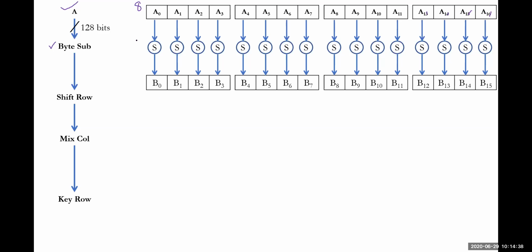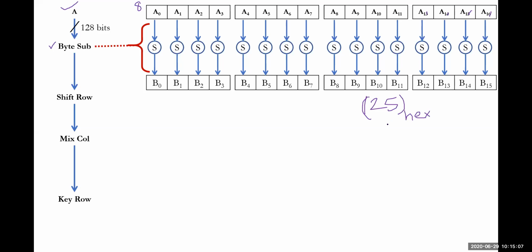After this, this whole thing will be called byte substitution. How could this be done? For example, A0 will have some value, let me say 25. This value is in hexadecimal form.